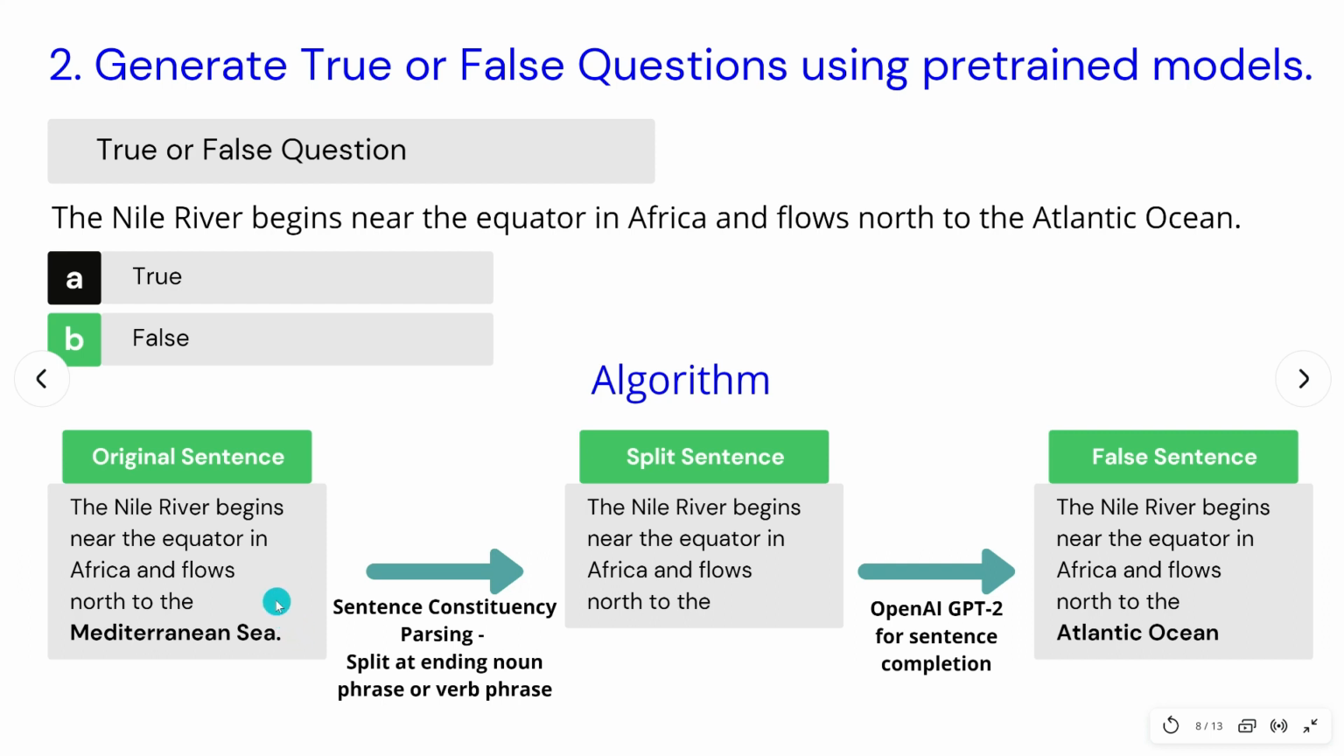We'll see how we can use sentence parsing techniques to split the sentence at the ending noun phrase or verb phrase. And then we'll see how we can use a GPT-2 model for sentence completion and come up with alternative noun phrases or verb phrases that fit in with the sentence. Now you can use this sentence as false sentence and give a true or false question like this.